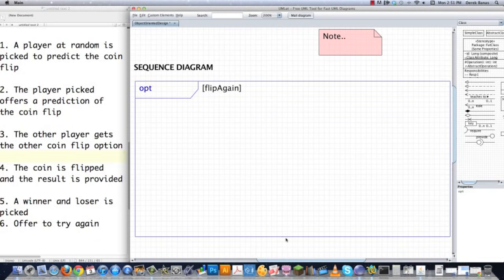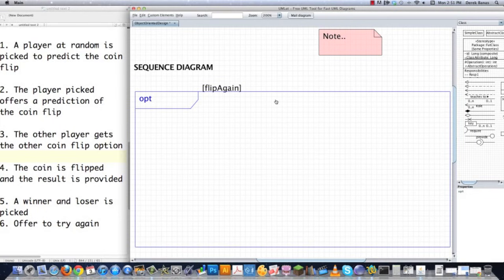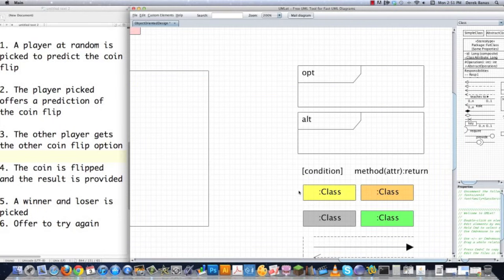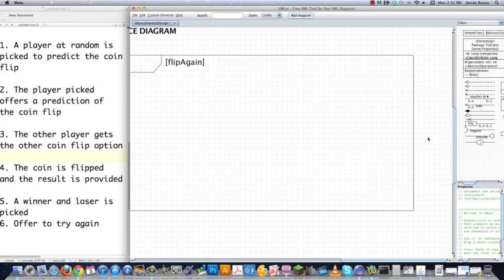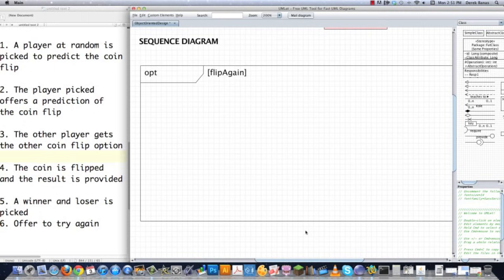Okay, so everything's going to basically be wrapped up inside of this option, and I'm probably going to have all this take place inside of the main program itself. Just thinking out loud. Alright, so the next thing that kind of makes sense is to get all of my actors involved, and that's what I'm going to do. So I'm just going to grab these. Okay, so I have a player, a coin, actually 2 players, a coin, and a coin game. So I'm just going to grab these classes, and let's get in here and start putting them in the right place. So paste those in there, move this around.